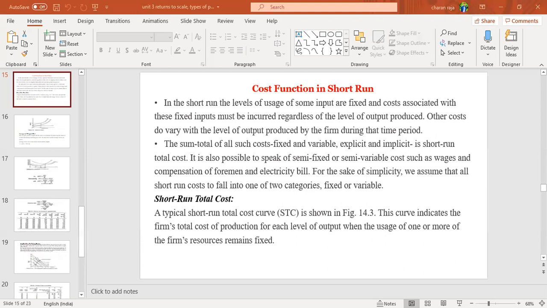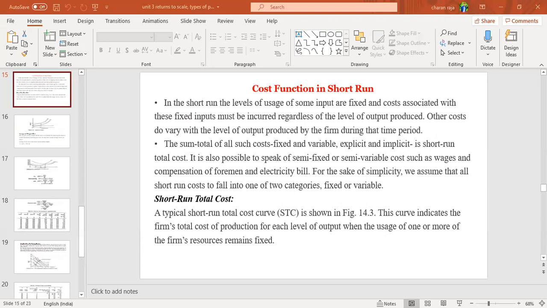So some variables are fixed in nature, and the cost associated with these fixed inputs must be incurred regardless of the level of output produced. Other costs do vary with the level of output produced by the firm during that time period.